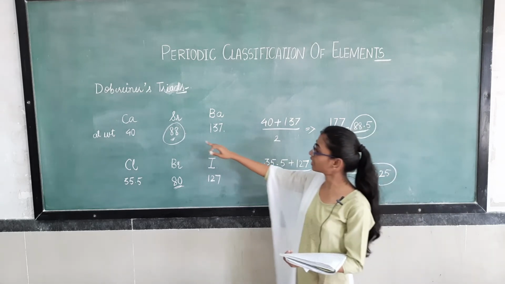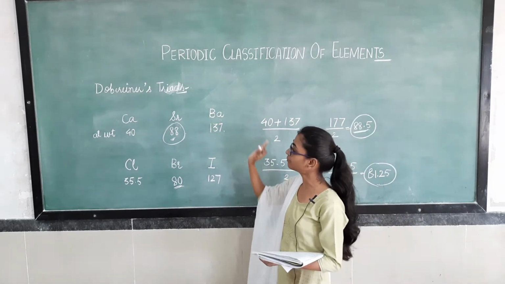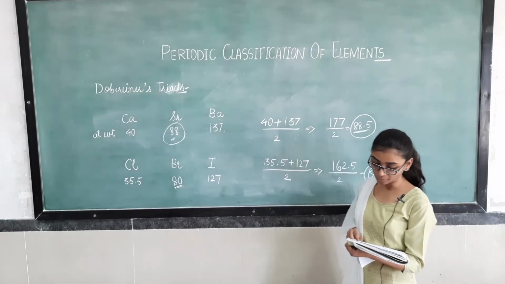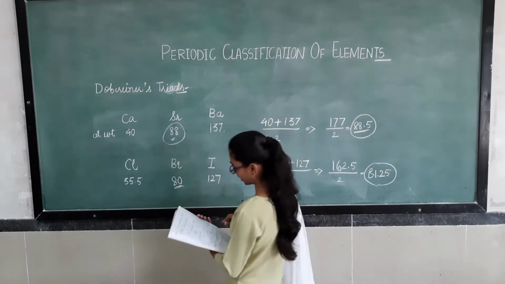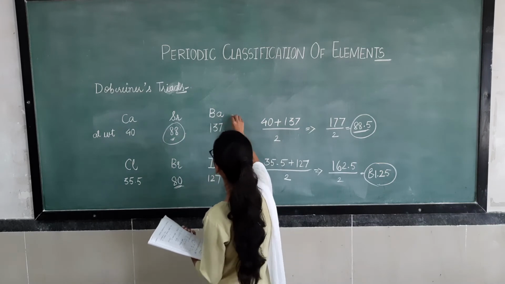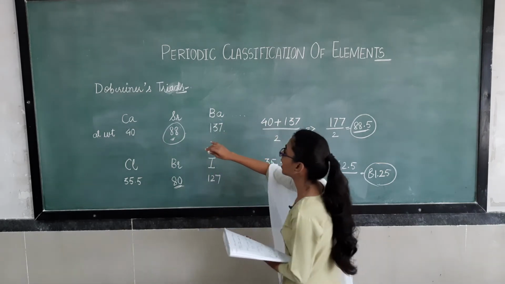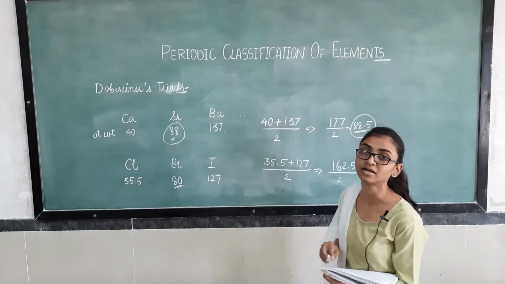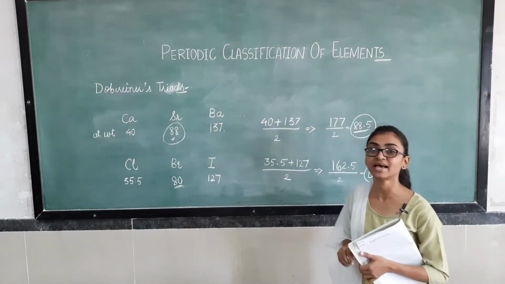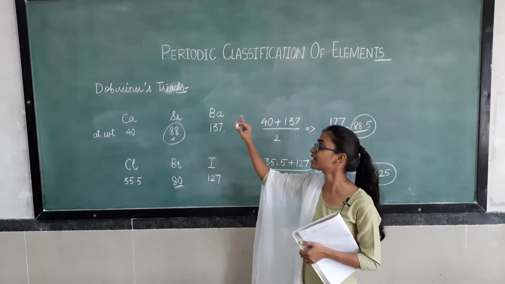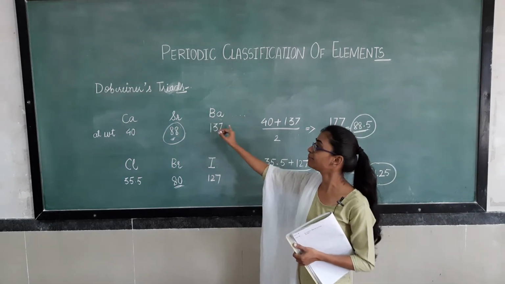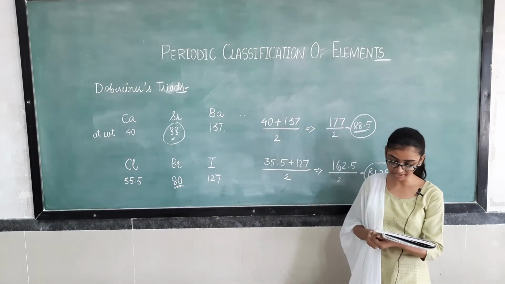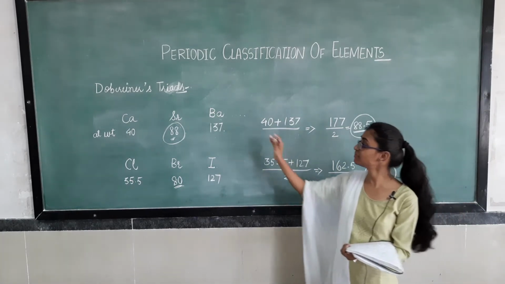Now all three of them are metals. They have metallic characters. They form hydroxides, and the hydroxides of all three of these elements are basic in nature. You have seen hydroxides in the acid and base chapter, such as calcium hydroxide, strontium hydroxide, barium hydroxide. So all three hydroxides are basic in nature. So these are the similarities.